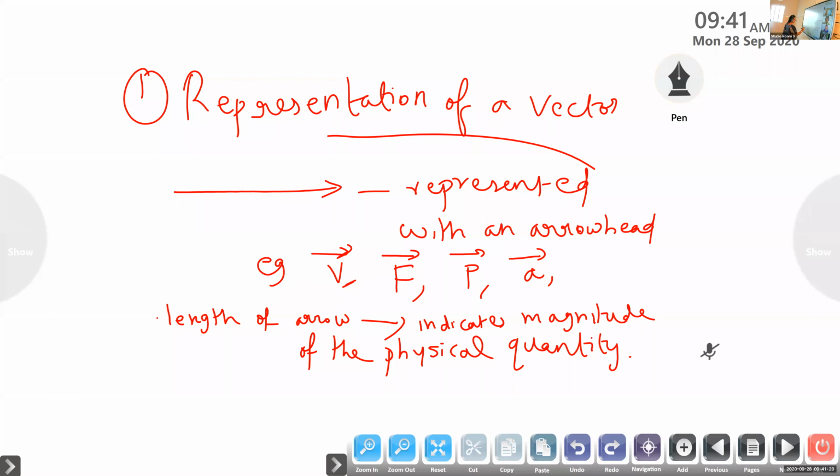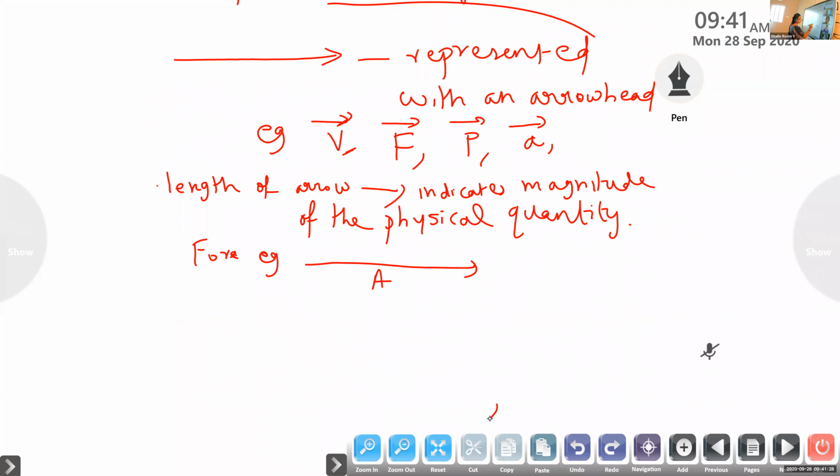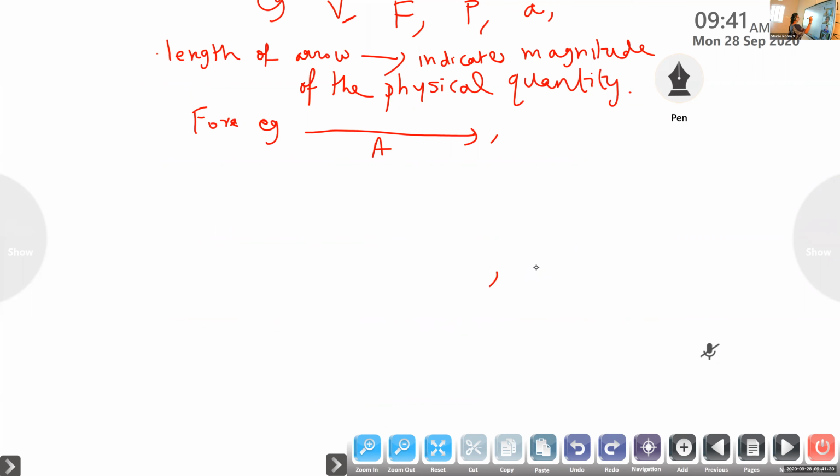For example, a vector quantity A, another vector quantity B. These are the two vector quantities. Can you tell me which is having more magnitude by looking at the arrow?